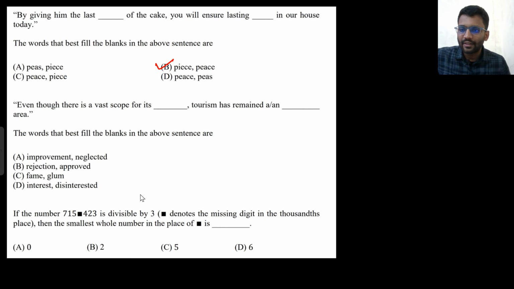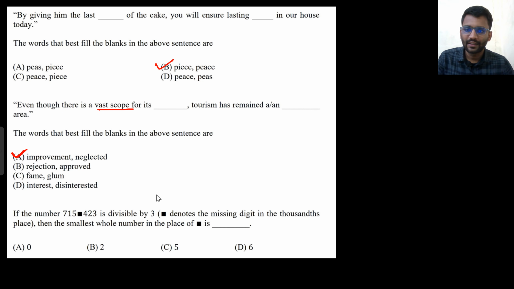Okay, the second one: even though there is a vast scope of its dash, tourism has remained a dash area. Scope of improvement, this phrase is used a lot. There is a vast scope of improvement, and still tourism is remaining a neglected area. So option A. Let's try other options. Even though there is a vast scope of its rejection, tourism has remained an approved area.